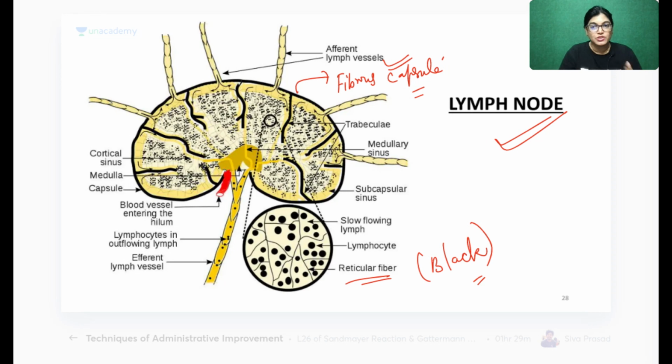It can't be stained with H&E stain. It can be stained with silver stain.